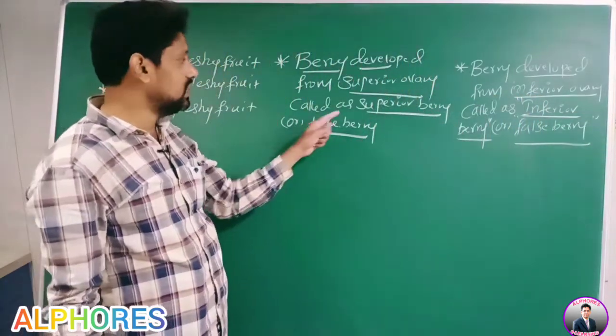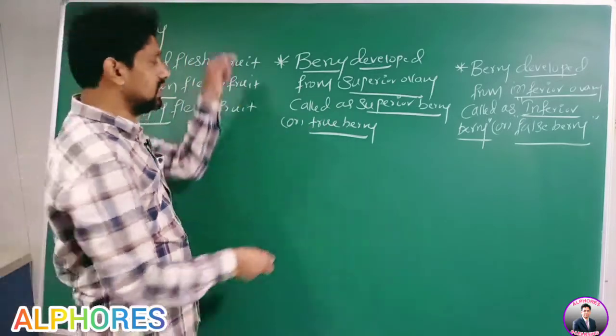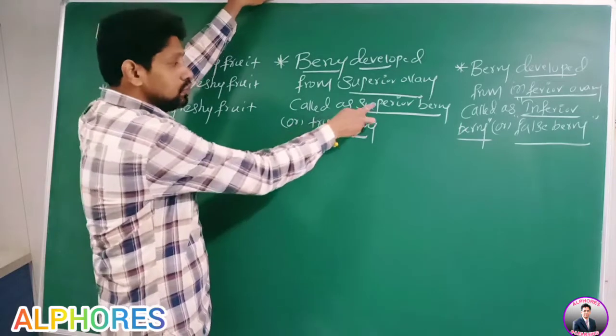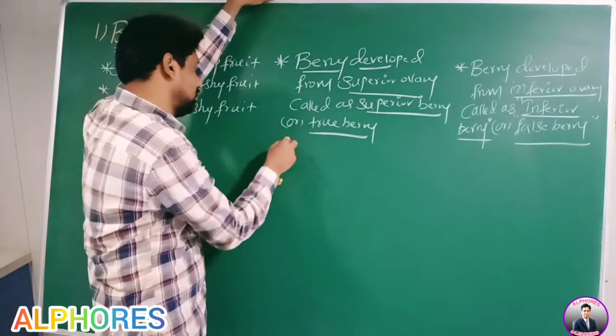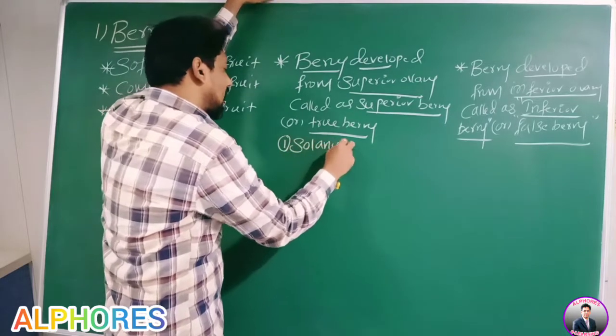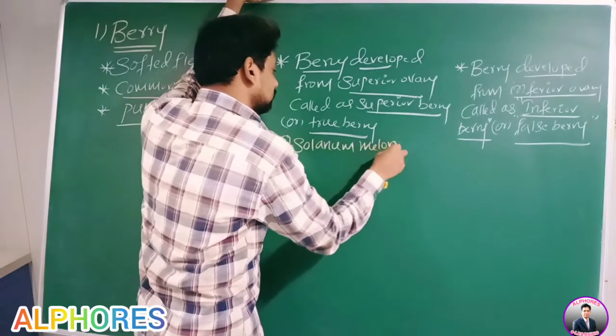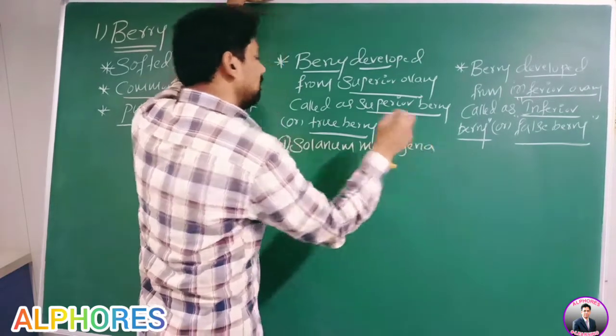Go for the first one: superior berry or true berry. Examples of superior berry or true berry. First one is Solanum melongena.